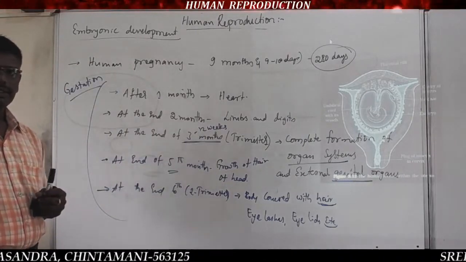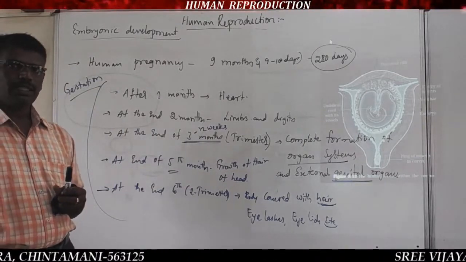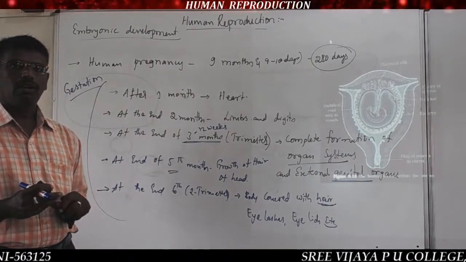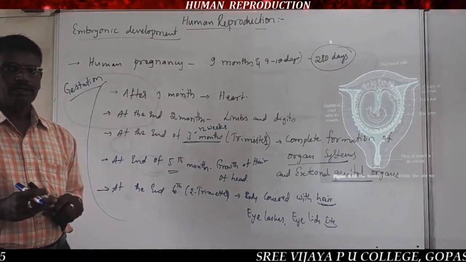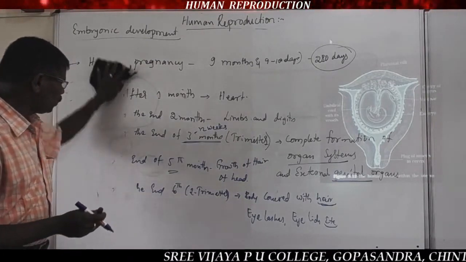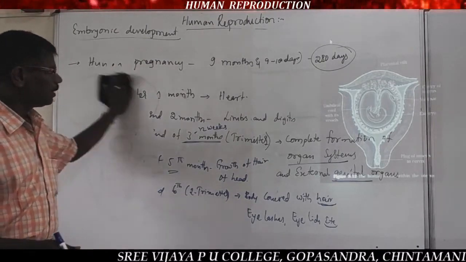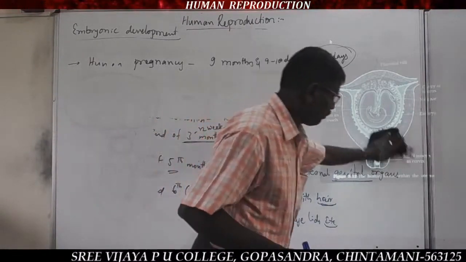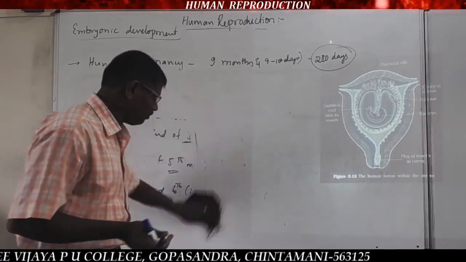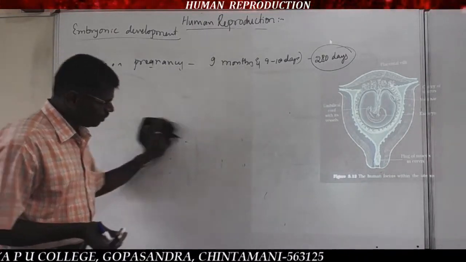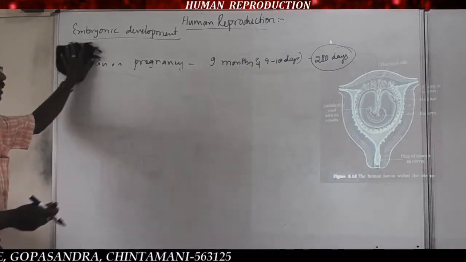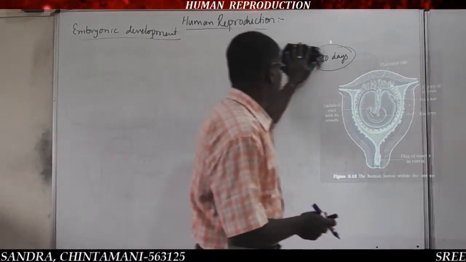The gestation period is nothing but the developmental stages of the baby or the embryo. Got it? So at the end of those 9 months, the baby or the fetus is ready for expulsion from the vagina through the birth canal. That is what we call parturition.